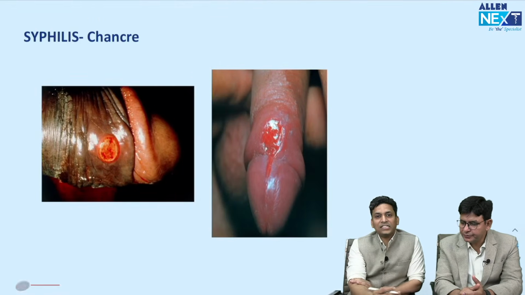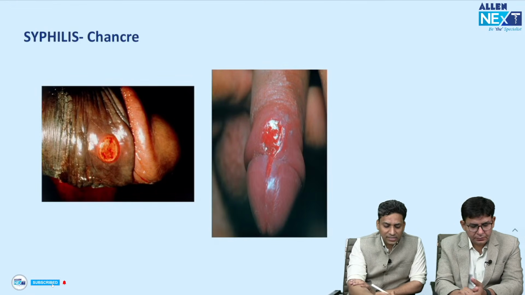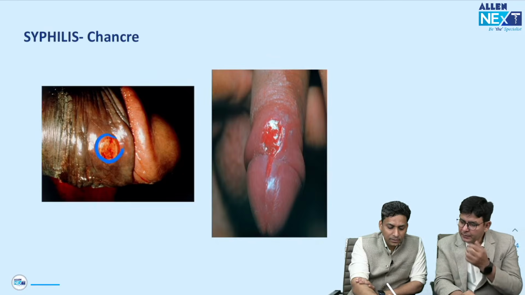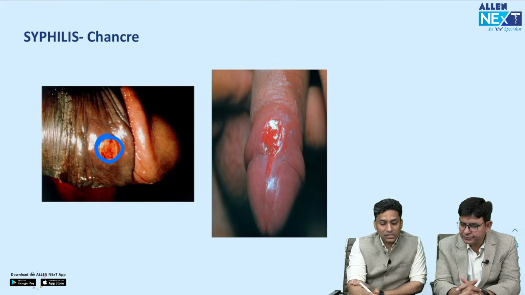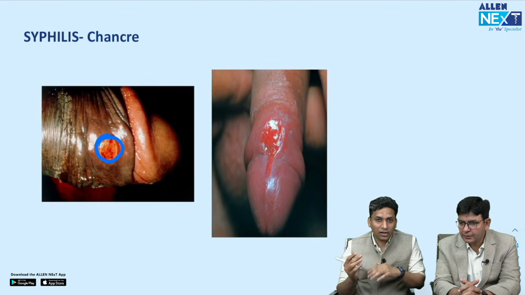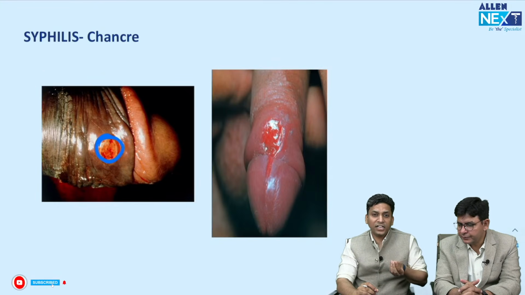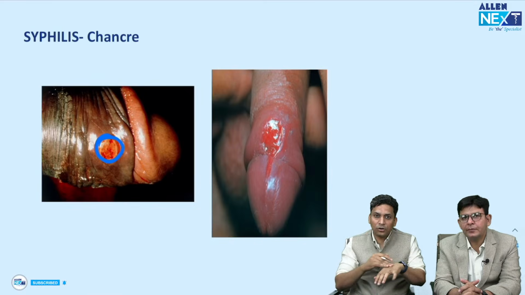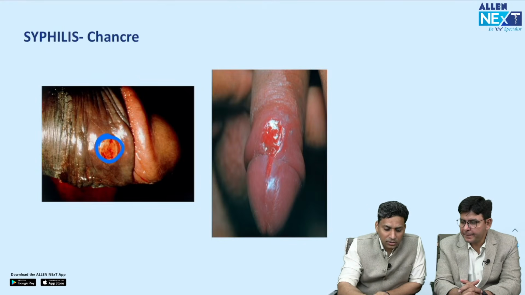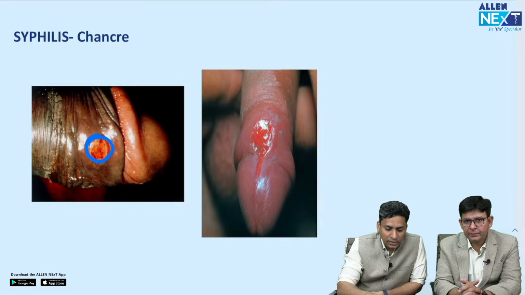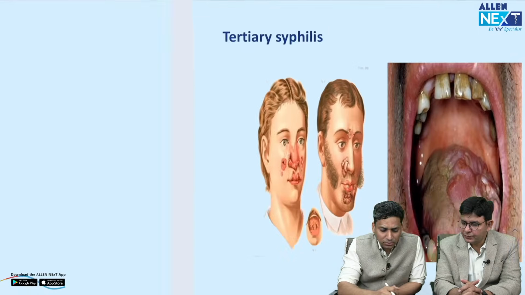So like this is the genital ulcer of syphilis. As I told you, this is generally a single, painless genital ulcer, and if you palpate it, it is very hard. So very hard with firm induration. Sometimes we also call it button-like induration. It feels as if a button, like a shirt button, has been placed under the skin. Very hard. So this is primary syphilis. There are other types of syphilis also. We'll come back to this later.